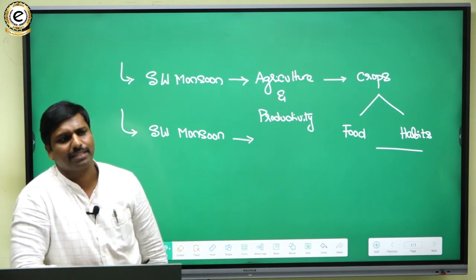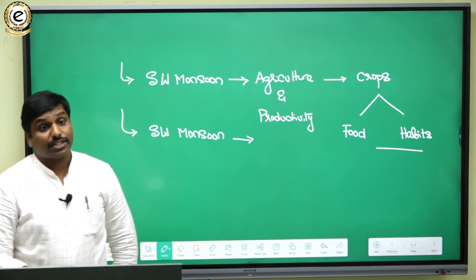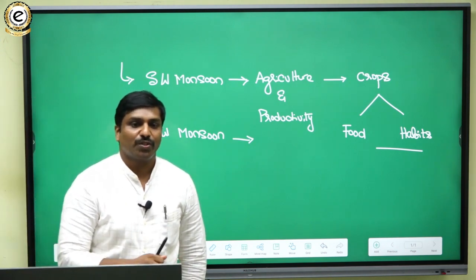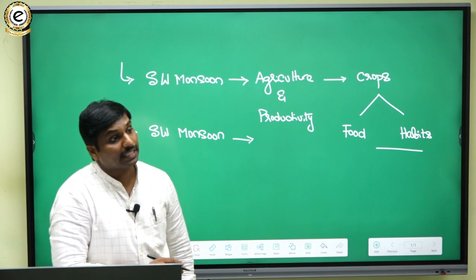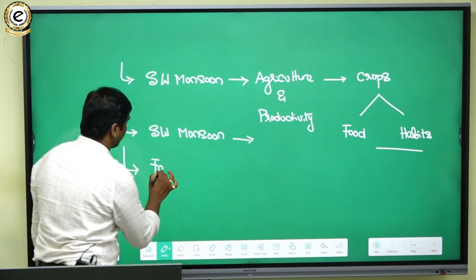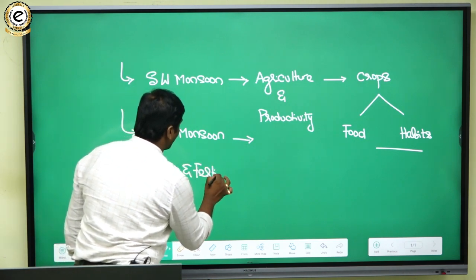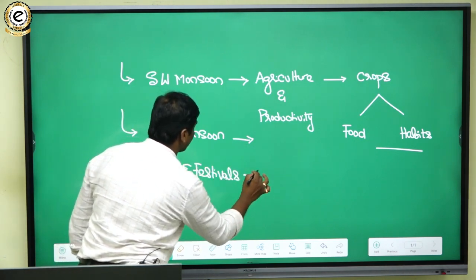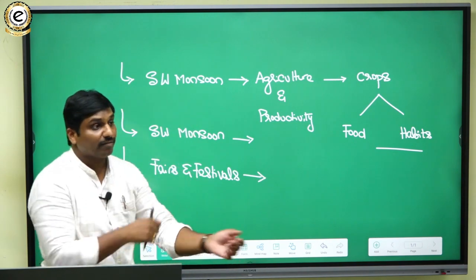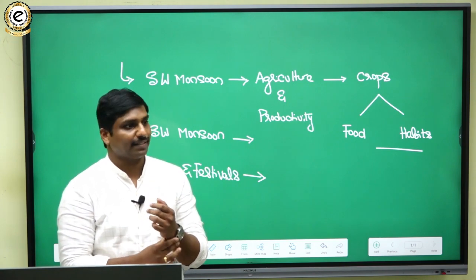In a simple fashion, that is one way we can connect. And fairs and festivals are another important aspect of culture. So you have to mention the fairs and festivals that are celebrated in connotation with the monsoonal season.